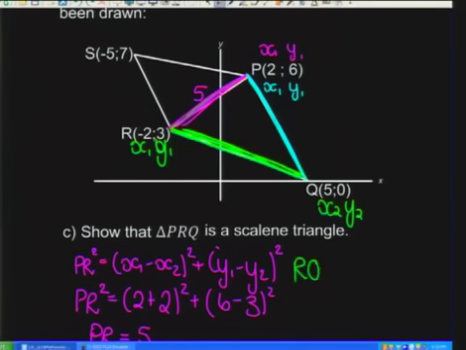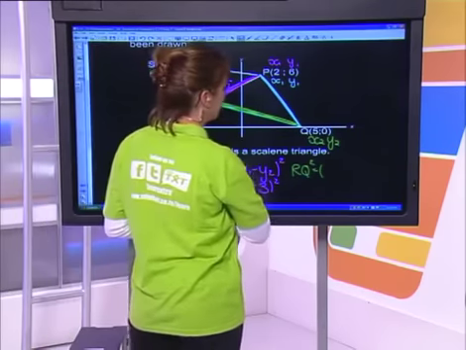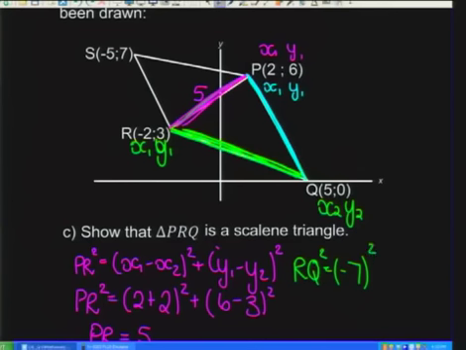So we're looking for RQ squared. I'm going to save a little bit of time here and not write the formula simply because we're just wanting to get through it. Okay, so negative 2 minus 5, that's going to give us a negative 7, and that is being squared. I've got a 3 minus 0, which is going to stay 3, and that's being squared.